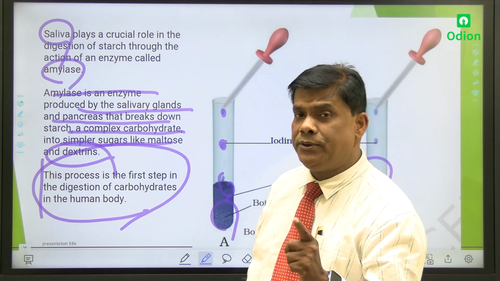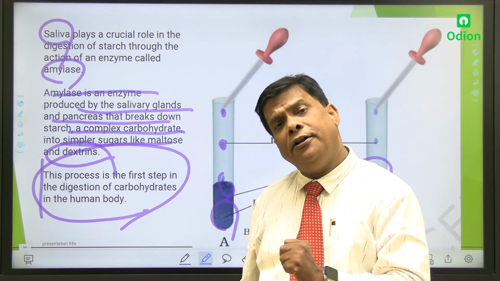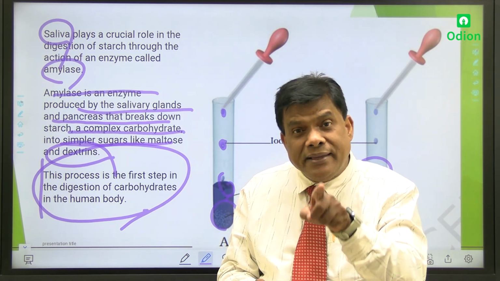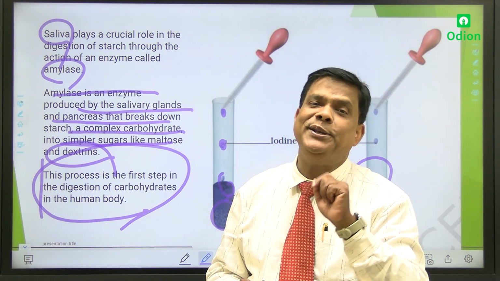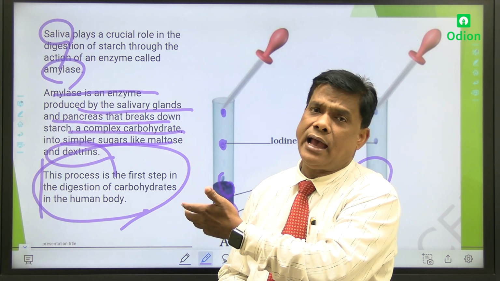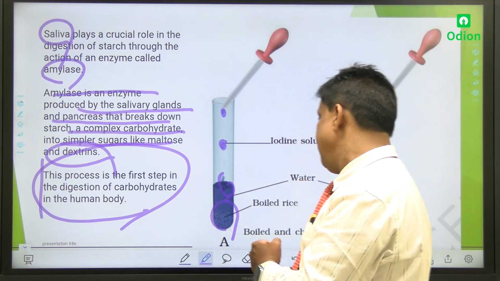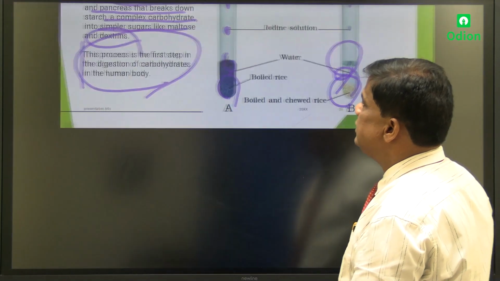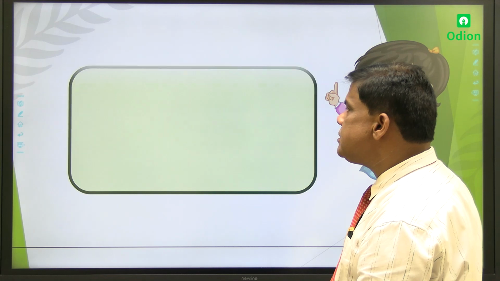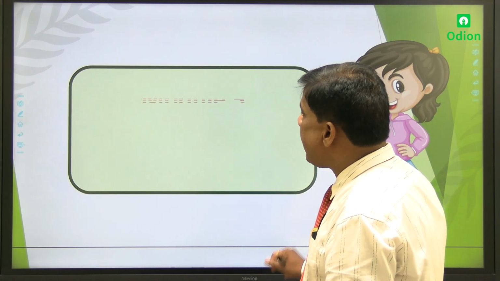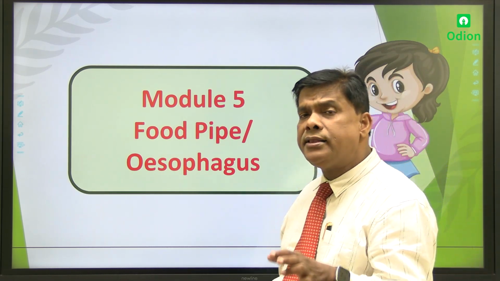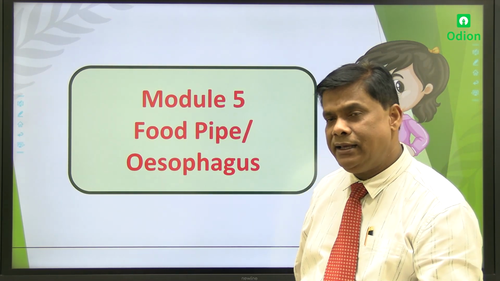Also, whenever we studied nutrition in plants, we went for the iodine test to conclude the presence of starch. We have done it. And accordingly, here in the case of nutrition in animals, there is the same further test. My dear students, next we proceed from the saliva. After saliva, we'll go for the other systems that follow in the entire digestion procedure through different parts of the human body. Am I clear?